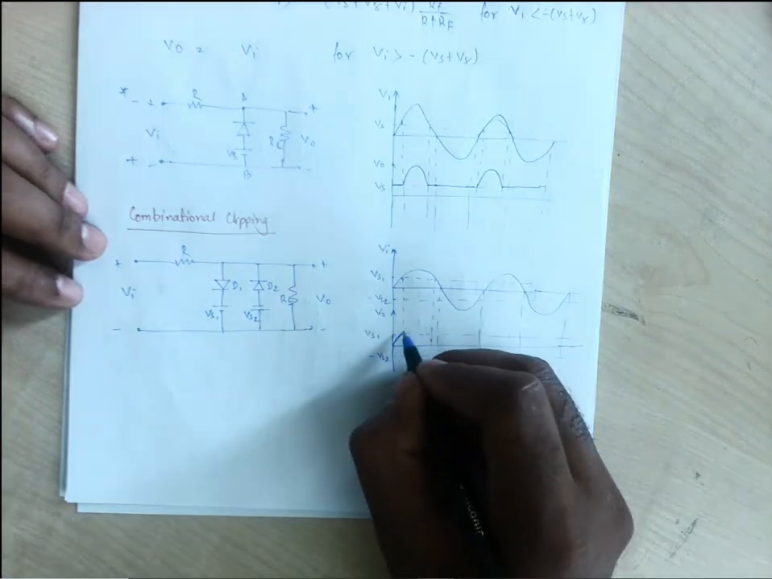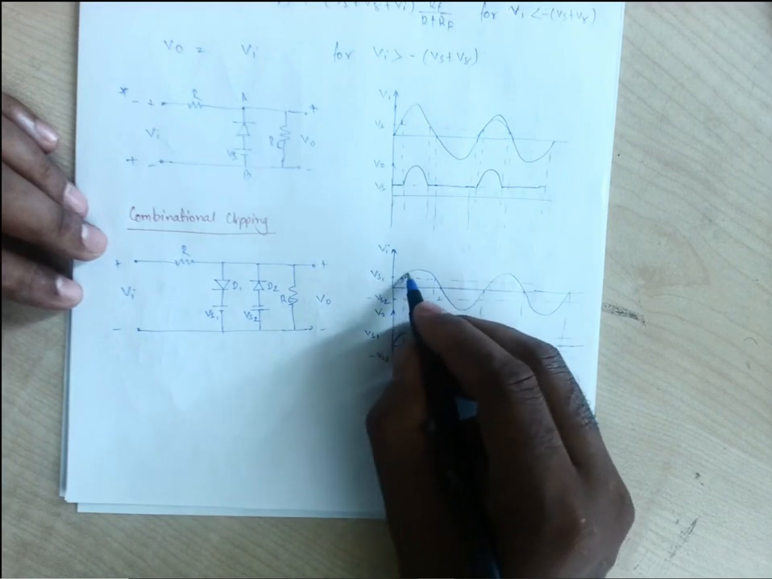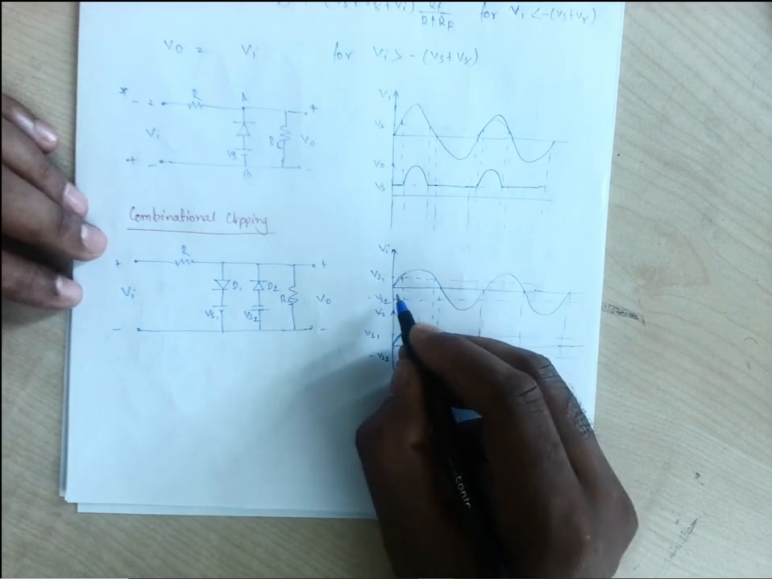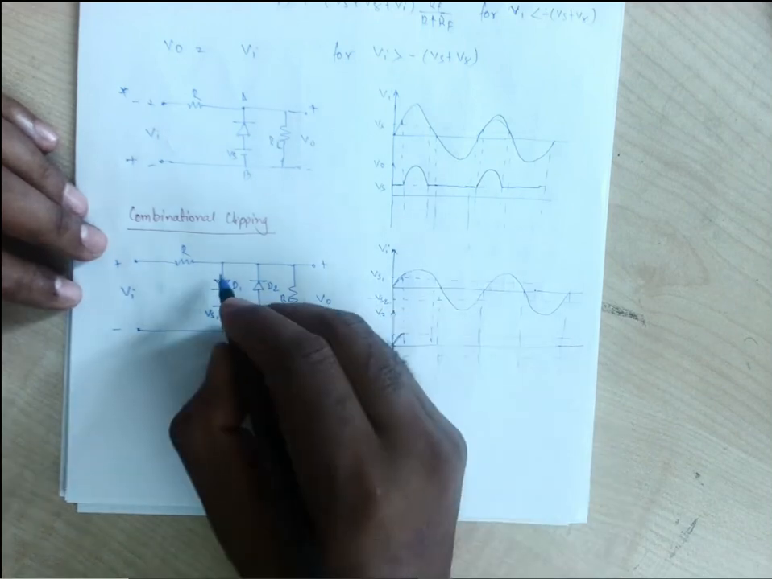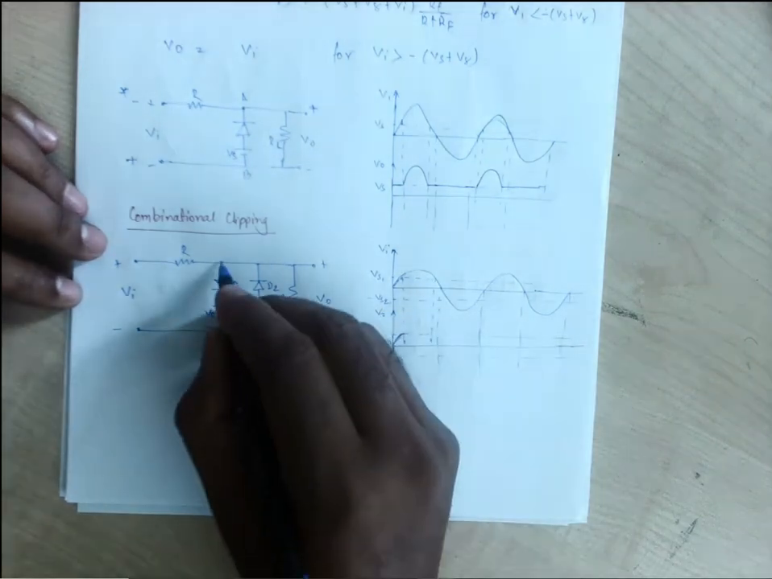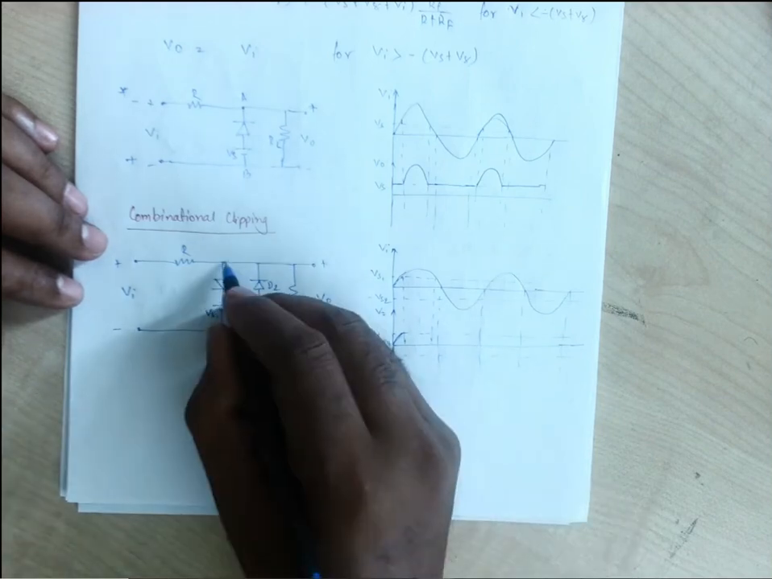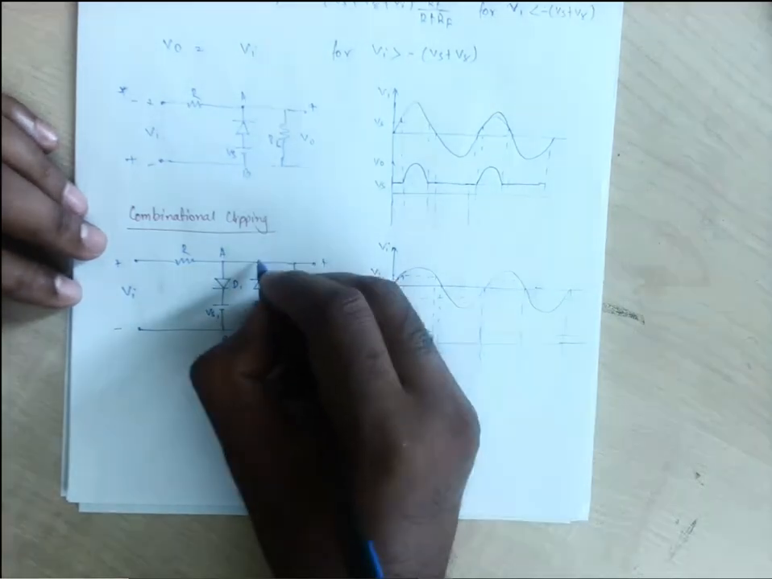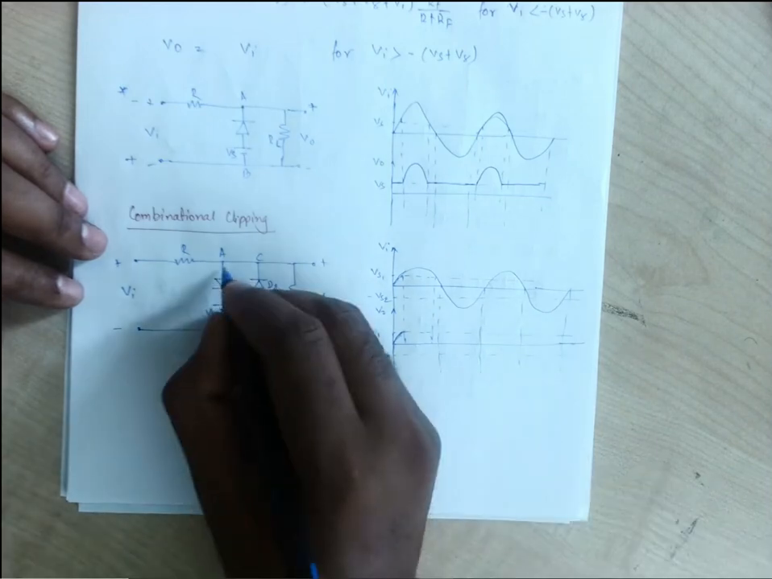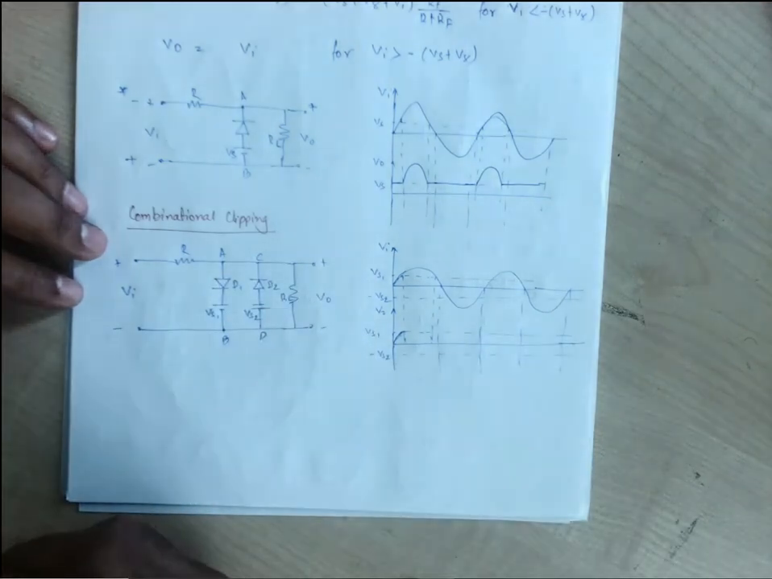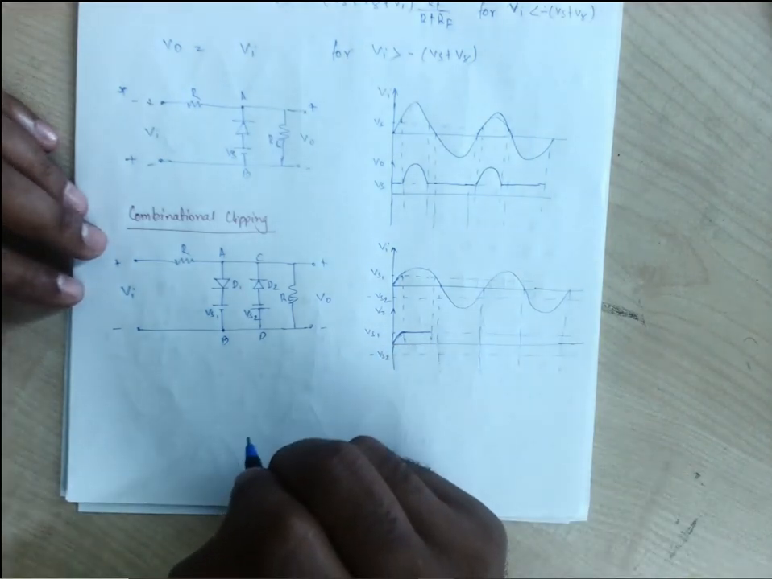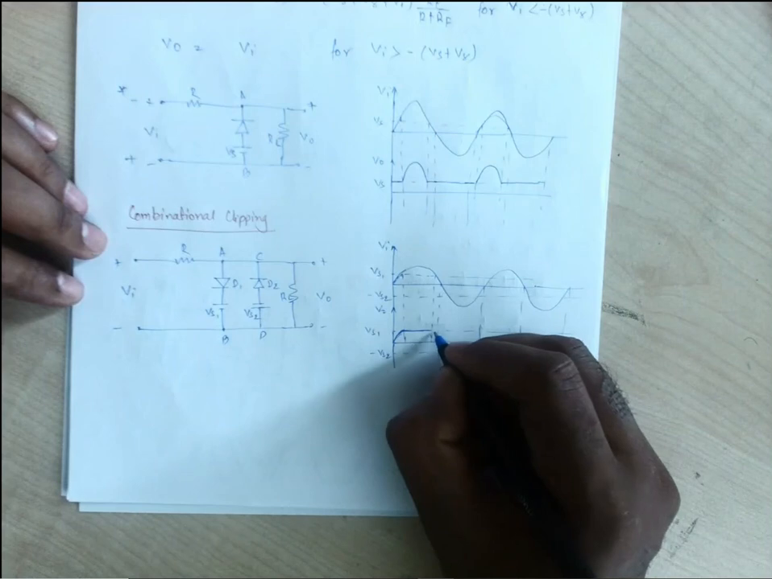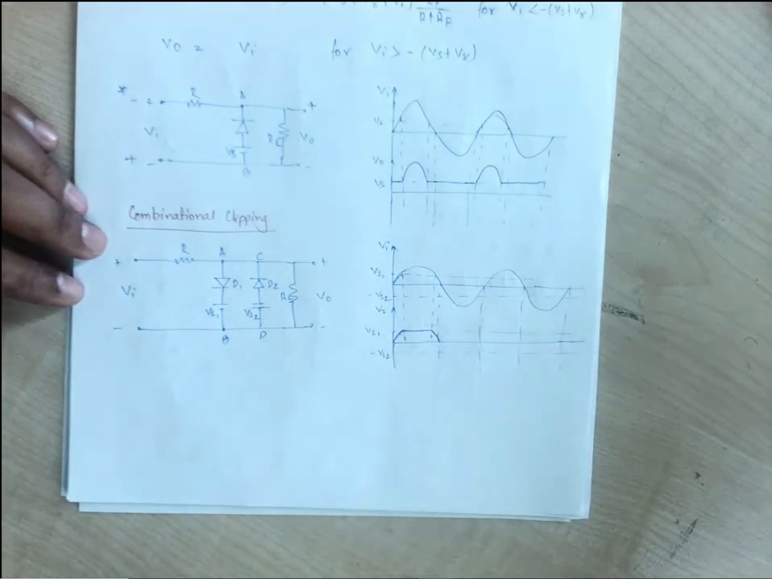When Vi is greater than Vs1 in the input, the diode will be on, so the current will flow through this path. When the current flows through this path, the output will be the voltage Vs1, so the output is equal to Vs1. Again, when it is less than Vs1, the output will simply be the same as the input.